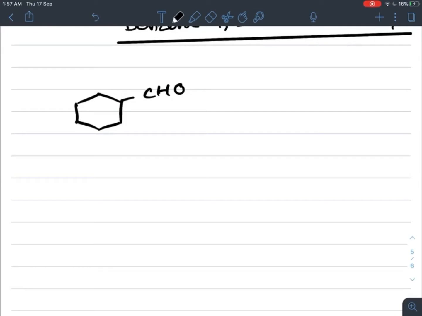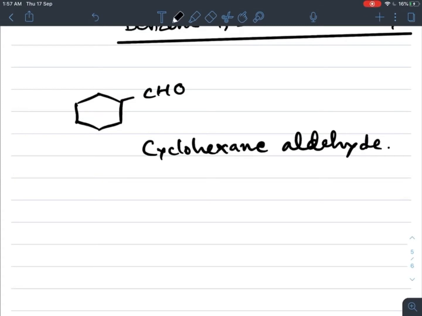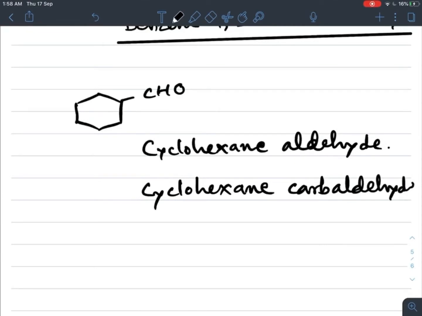Common name is cyclohexane aldehyde, and its IUPAC name is cyclohexanecarbaldehyde. So these are two names of this compound.